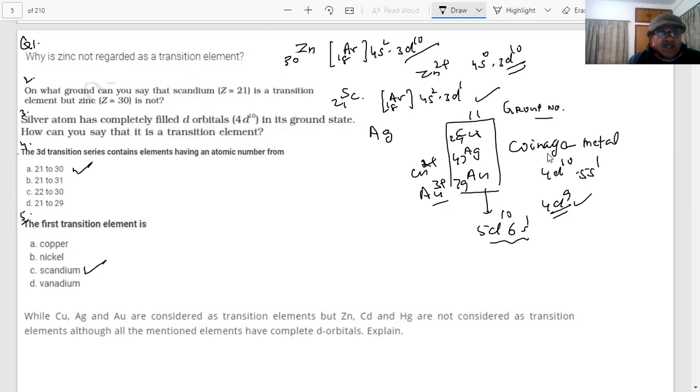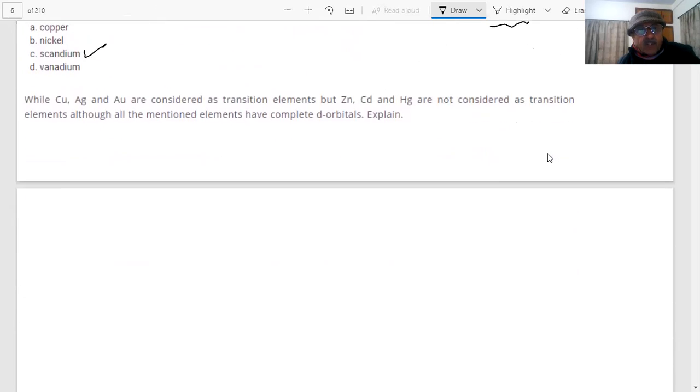Explain. We have already explained this. Because in the stable oxidation state, students, they can form an incomplete d subshell, but these in the stable oxidation state cannot form an incomplete d subshell. The same type of questions are repeated, students.